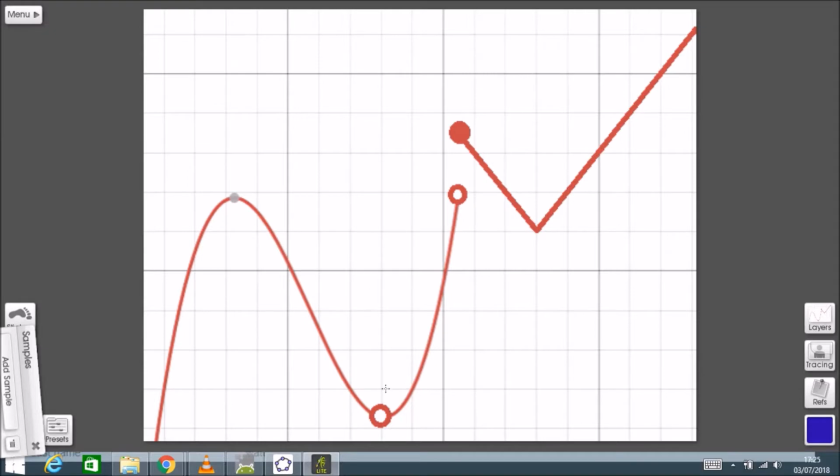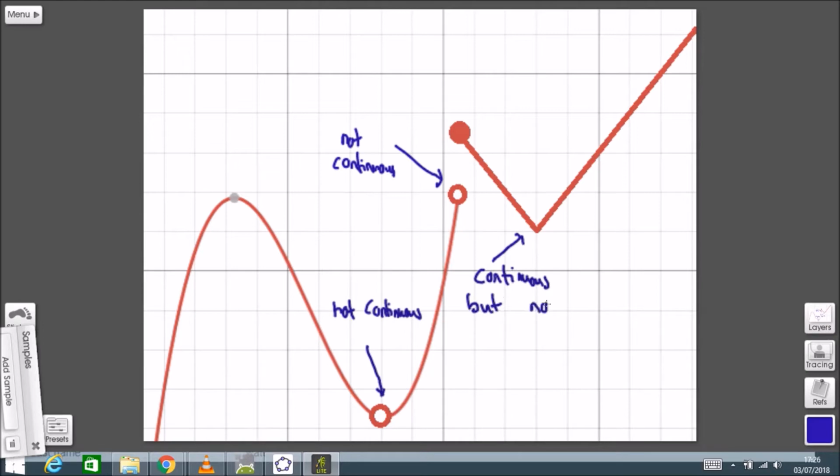Here we have a function. We've got these 2 points where the function is not continuous. This means at these 2 points the function is not differentiable. It cannot be differentiated. Here we've got a third point where the function is continuous, but it's still not differentiable, and this is because it's not smooth.